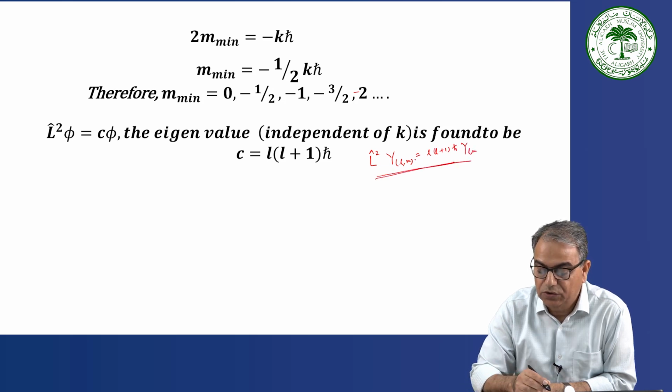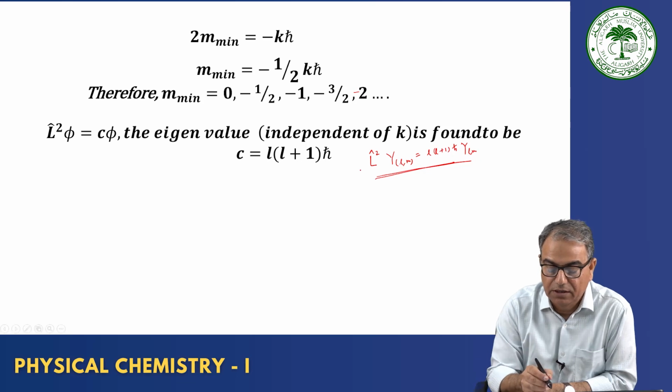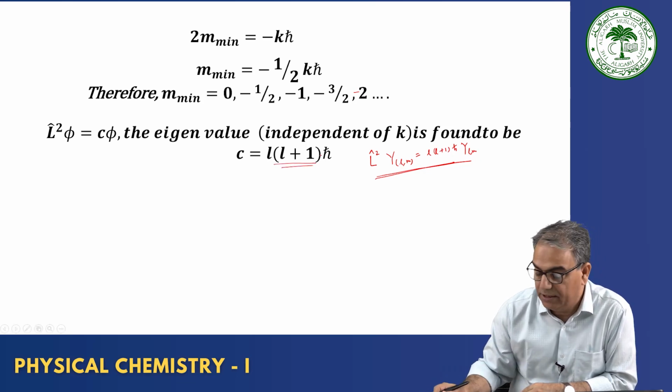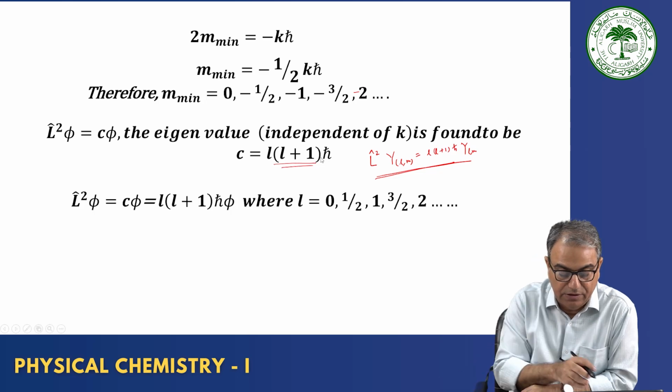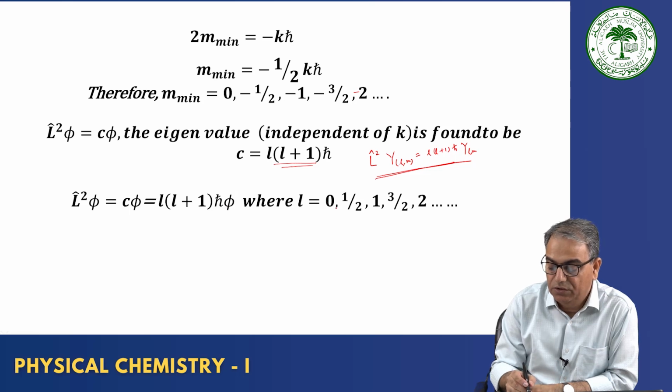Okay. So your C is actually L into L plus 1 ħ square. In atomic units we have taken ħ as 1. So here C is actually L into L plus 1 ħ square. Okay. And so L square φ is equal to L into L plus 1 ħ square φ, where L is equal to 0, half, 1, 3 by 2, and 2, and so on.